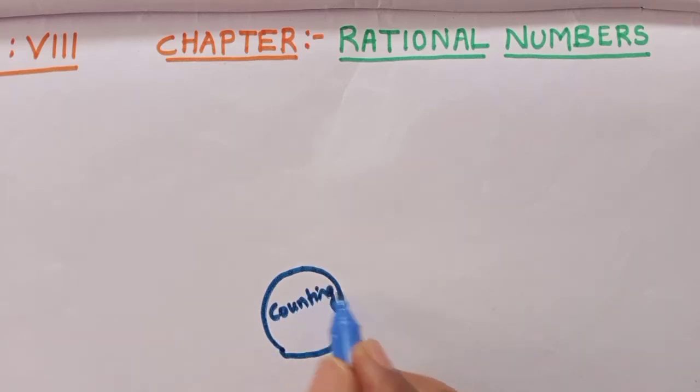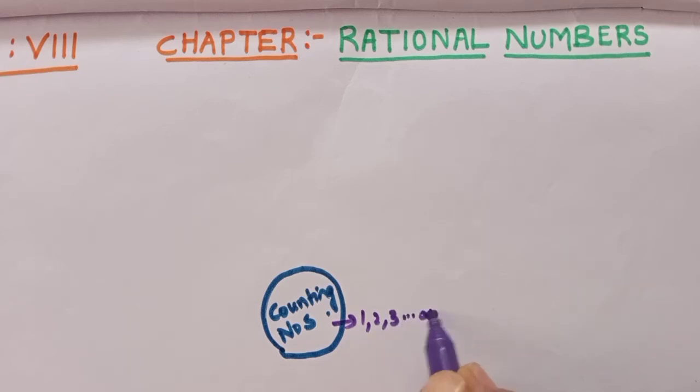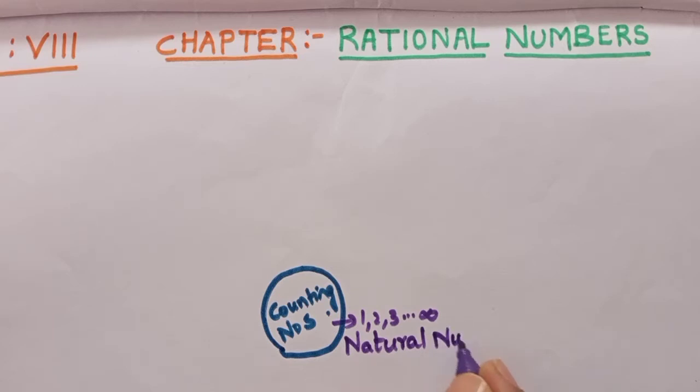What are they? Counting numbers. 1, 2, 3, so on, isn't it? These counting numbers, 1, 2, 3, so on up to infinity. You know only these counting numbers initially. These counting numbers, which start from 1 and go on up to infinity, are called natural numbers. What are they? Correct. Natural numbers.